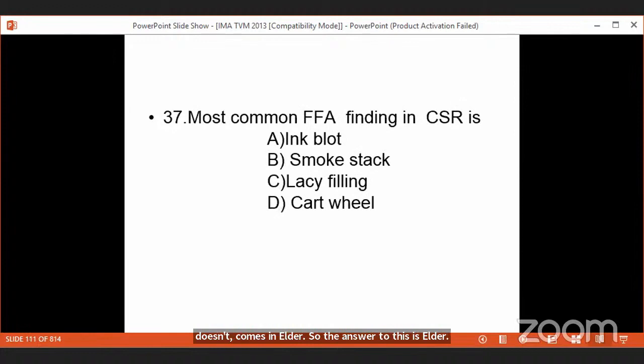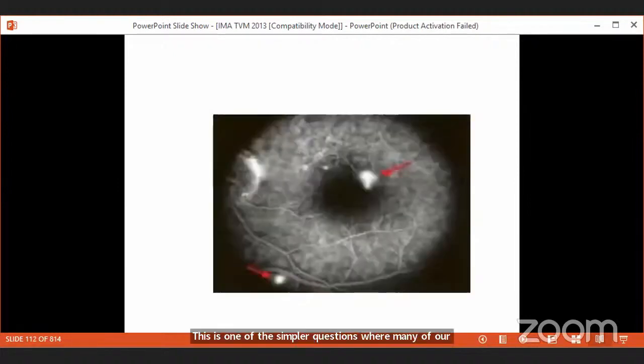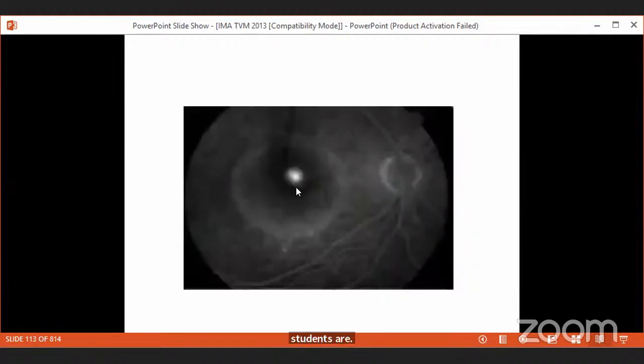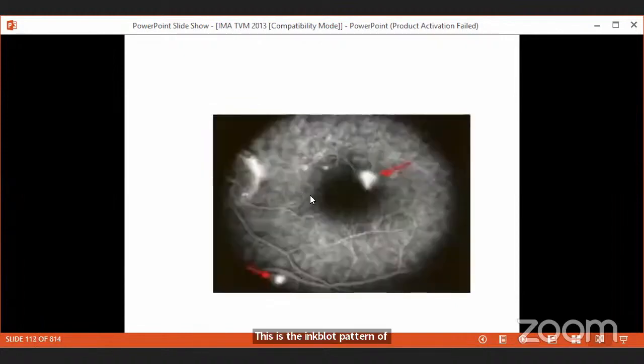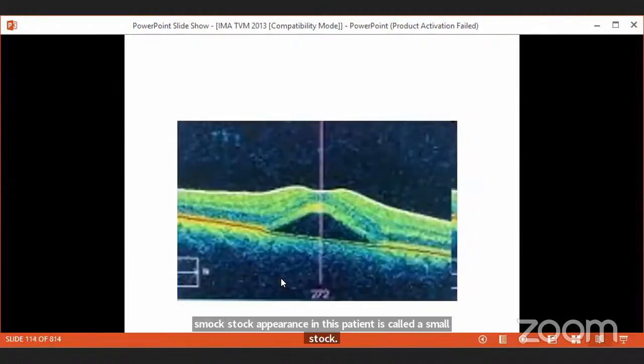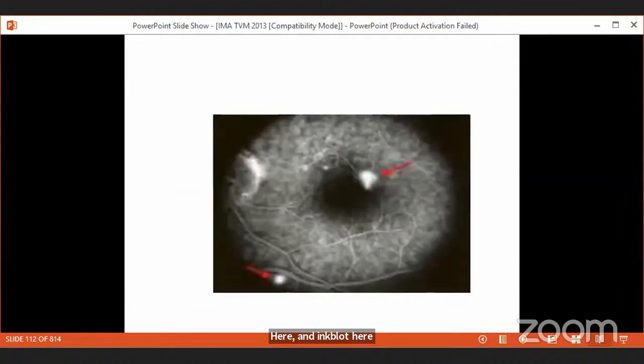Most common FFA finding in CSR is, this is one of the simpler questions where many of our students have gone wrong. This is the ink blot pattern or smokestack, or this is the ink blot, and this is the smokestack appearance. In this patient, there is a smokestack here, an ink blot here. And this is a very beautiful dynamic appearance. You will see the smokestack will come and spread like a mushroom. The very dynamic angiographic findings.